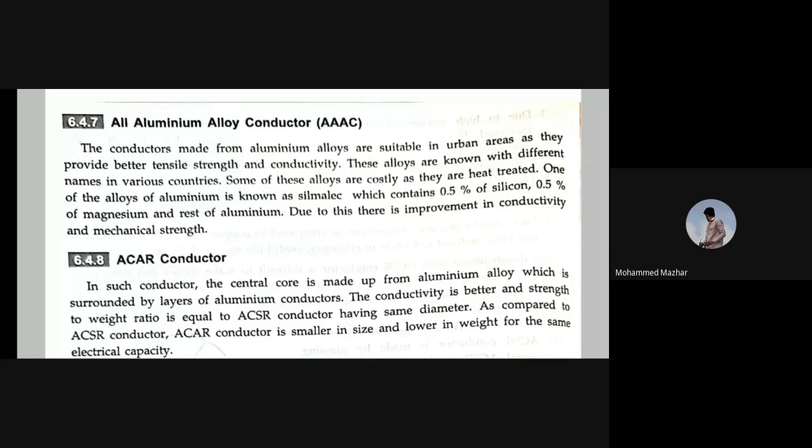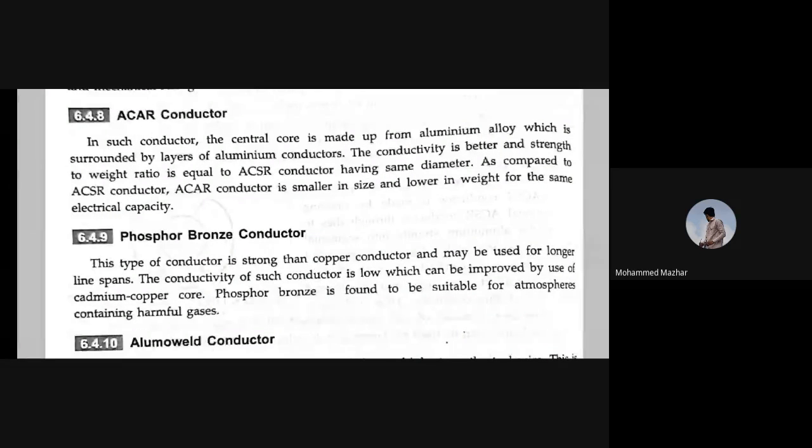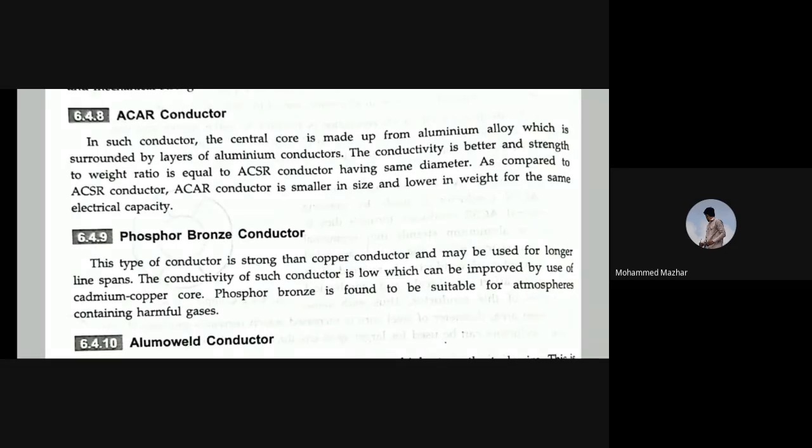Okay, so the next conductor is the ACAR conductor. In such a conductor, the central core is made up of aluminum alloy, which is surrounded by layers of aluminum conductors. So the alloy and the conductors both are present. So the conductivity is better and the tensile strength to weight ratio is equal to an ACSR conductor having the same diameter.